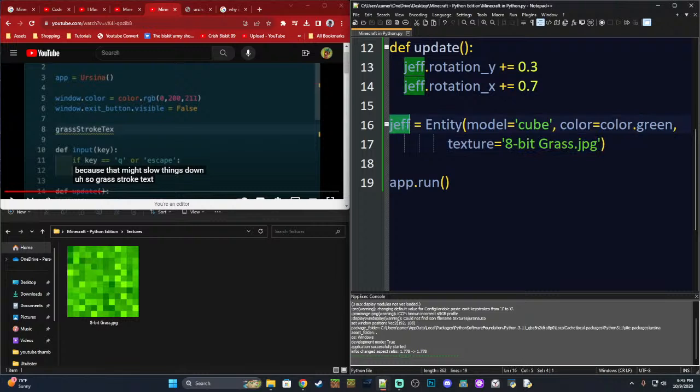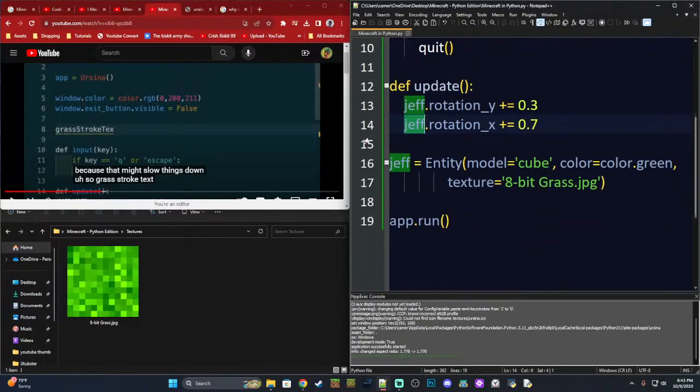It understands that Jeff has this texture. Yeah, and whenever I double click Jeff, all the Jeffs are highlighted. But Jeff is an entity that's a cube, and it's green, and its texture is this. And it understands what texture is. It understands what model, entity, color, green are. It understands all these words. But this is a string that represents the location, or the name, of this specific texture.